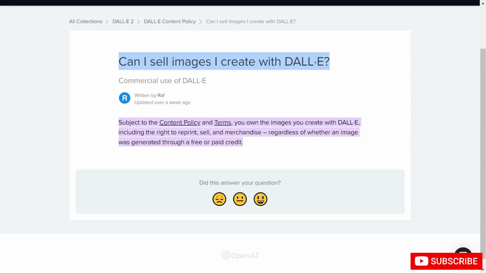So welcome back, and let's talk about the commercial use of DALL-E, whether you can use the images that you created with DALL-E to sell them on any platform online. So basically DALL-E allows you to sell your images online. You can see here, subject to content policy and terms. So there are policies and terms, you can read that, but you own the images you create with DALL-E. So basically anything that you created with DALL-E, you own it, including the rights to reprint. You can reprint it, you can sell them, and you can use them inside your merchandise.